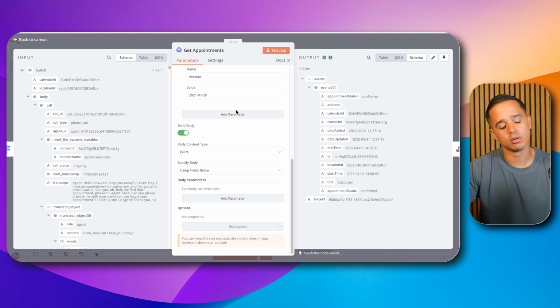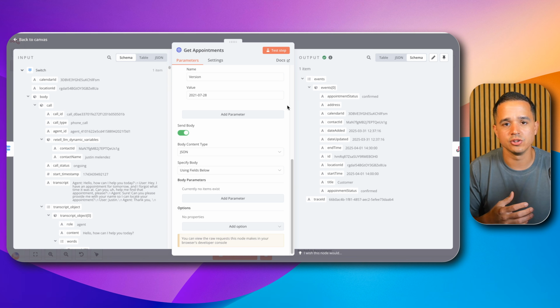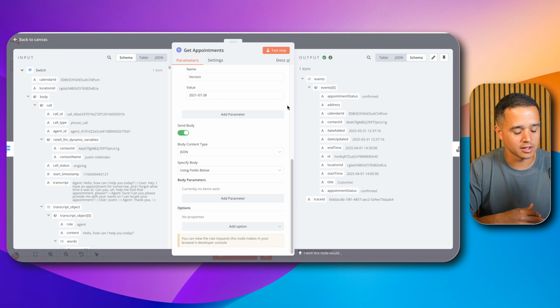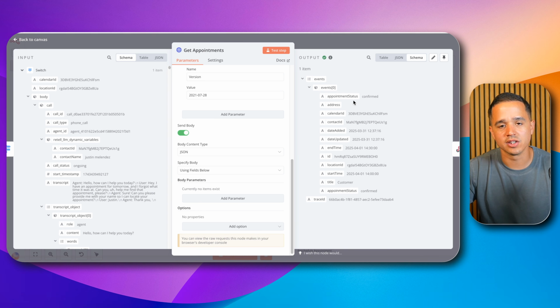Now, this is an important one and one that can be overly complicated if you try to solve for multiple appointments and canceled appointments and appointments in the past. I'm going to show you exactly how I solved this inside of Retell just using AI. And so you notice that inside of the workflow, we kept it simple. We just got the data and we provided it. What would happen is if there were multiple events, didn't matter if they were in the past or in the present, those events will all be listed inside of this response. And so here in this example, we only have one event, but in the event that there's a lot of events, you would have them all listed here.